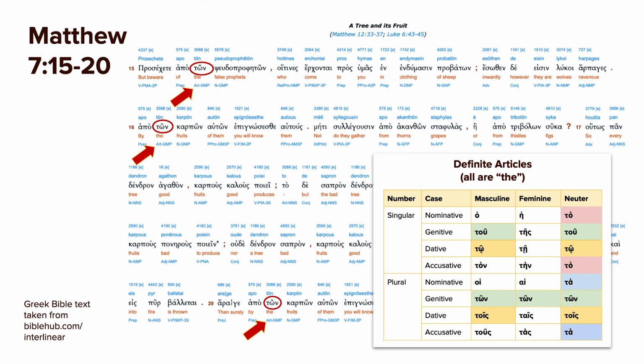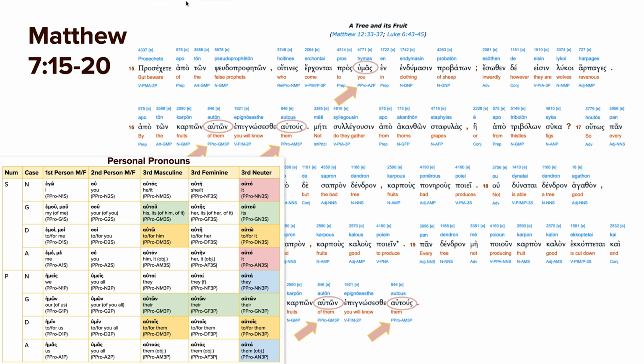Let's move on to personal pronouns. So in these verses, we have beware of the false prophets who come to you. So pros humas. Towards you, using pros, is followed by the accusative. So you, plural, in the accusative is going to be humas, which is down here.